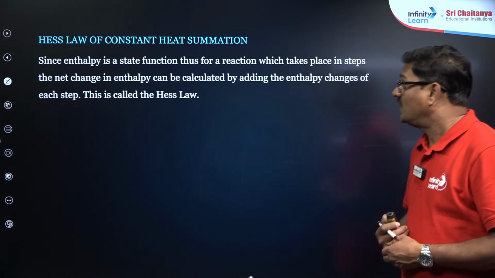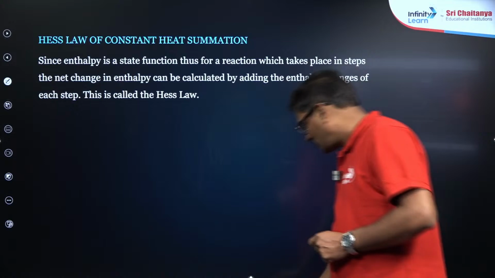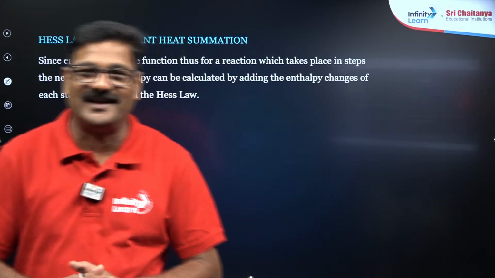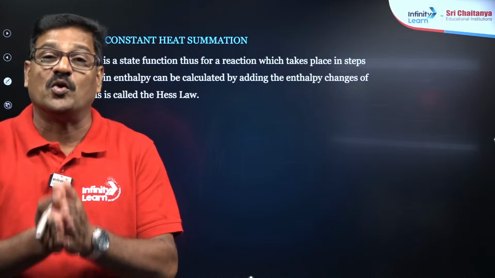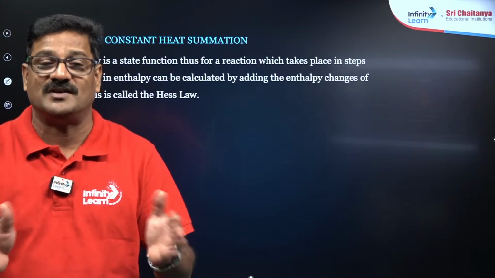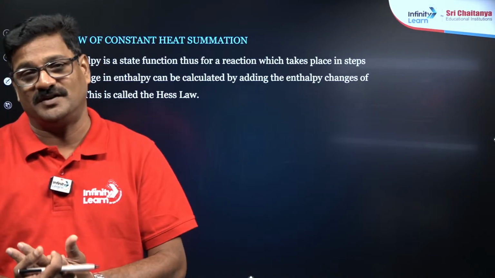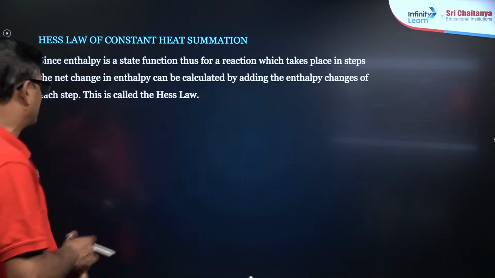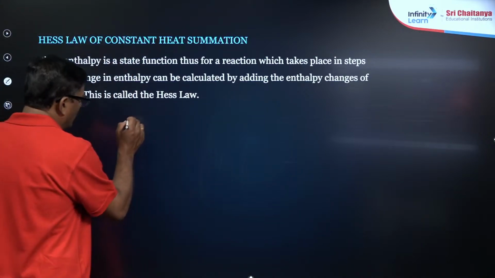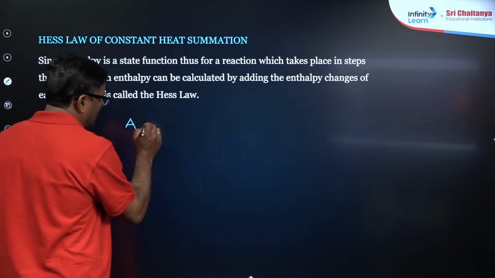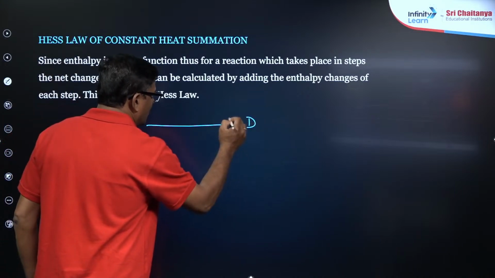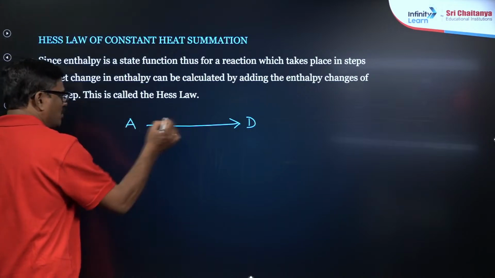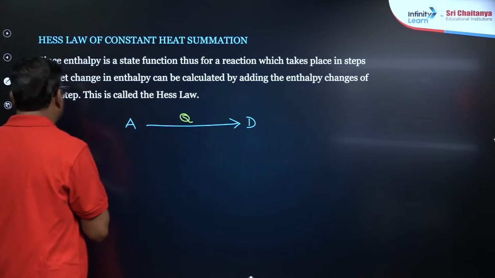Now let us talk about Hess law of constant heat of summation. So anybody knows about the Hess law? Have you ever heard of it? It is there. Total thermochemistry is based on Hess law of constant heat of summation. What I want to say is, suppose this reactant A gives rise to D, and it assumes to have, let us say, Q heat.